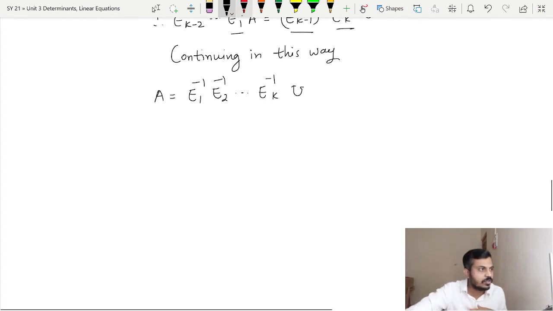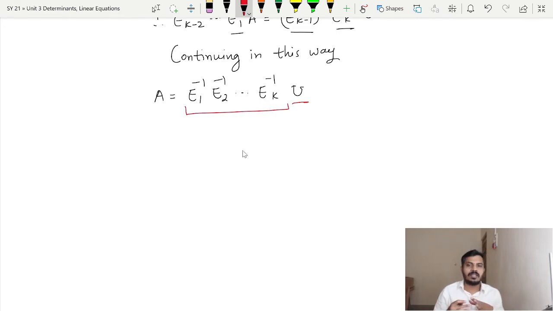Now we already have U in the picture, so it remains to show that whatever matrix we are having is nothing but a lower triangular matrix. And showing that is simple. We just need to know one property. Now try to understand that.